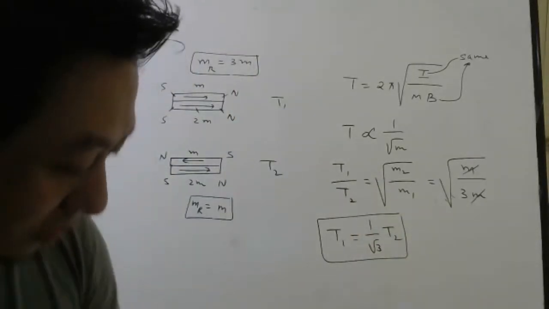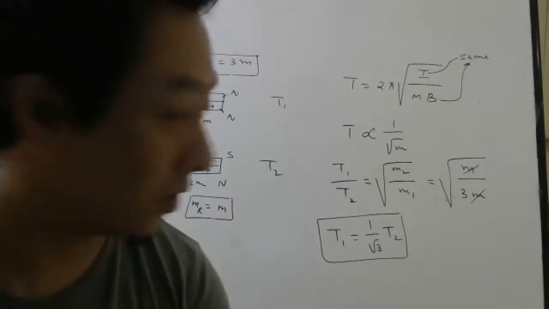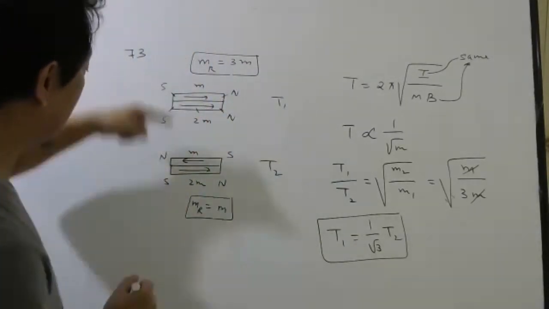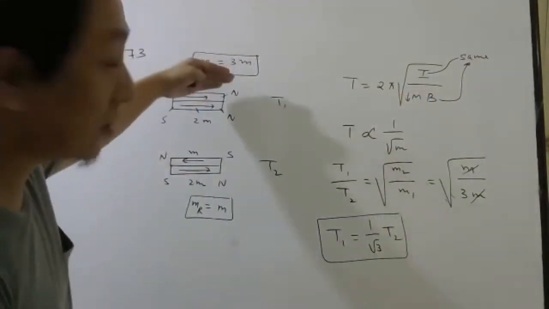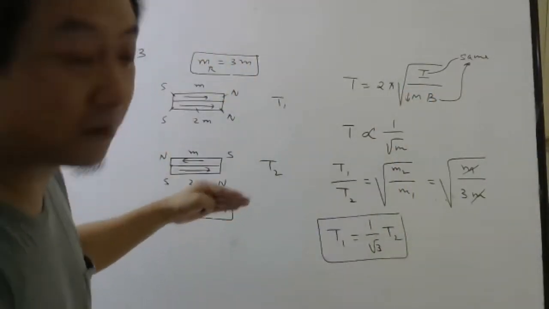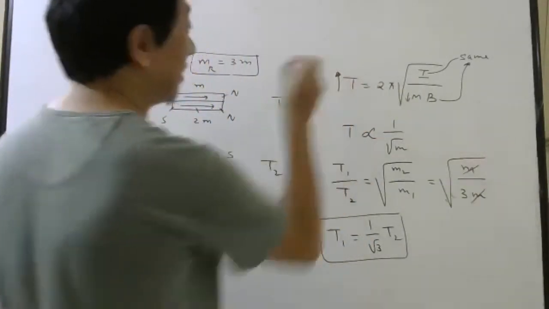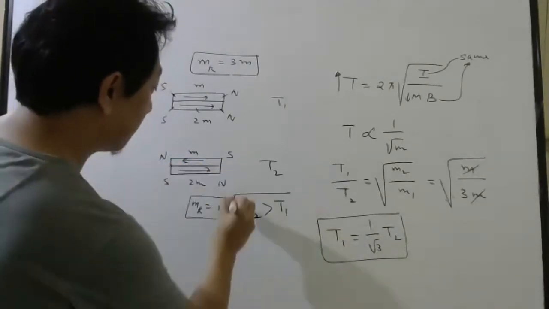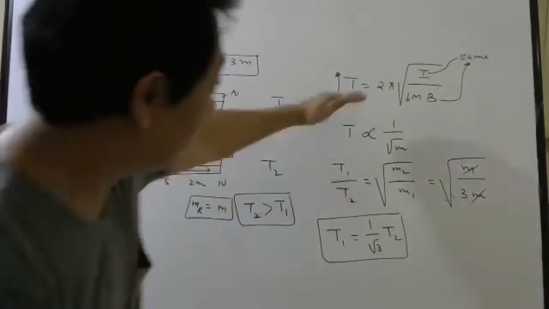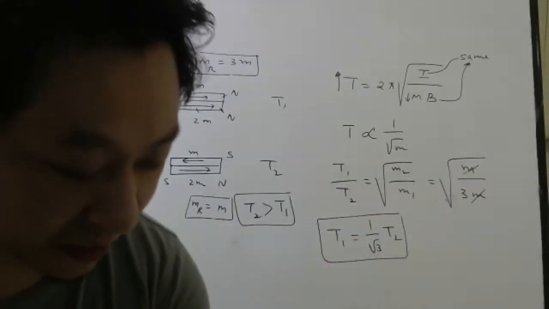Here I don't think we have to find the exact ratio. We just have to compare. It is very clear that from here to here, magnetic moment has decreased. Here it was 3M, now it is M. So magnetic moment has decreased, so time period has to increase. That means T2 should be greater than T1. This I have done so that if they ask the ratio, you should be able to calculate.